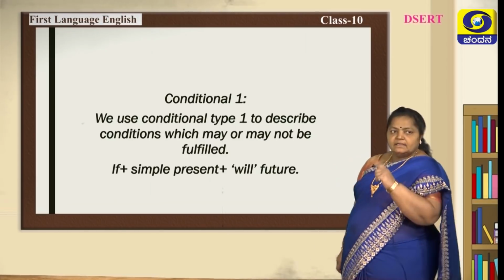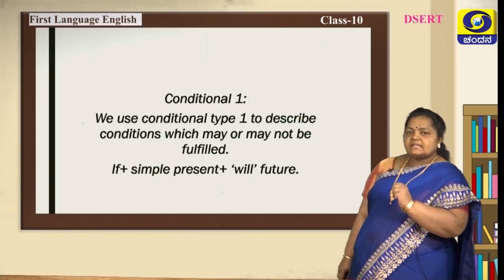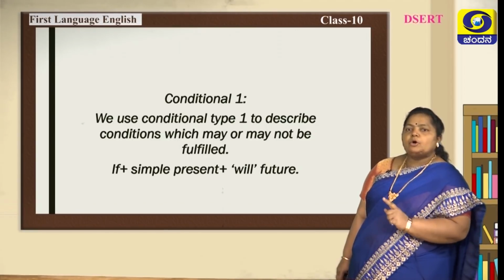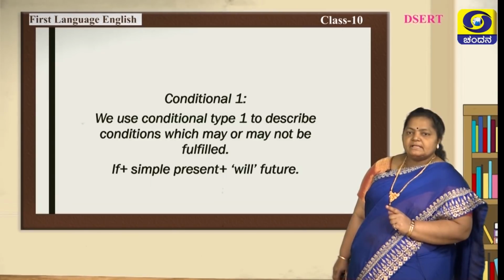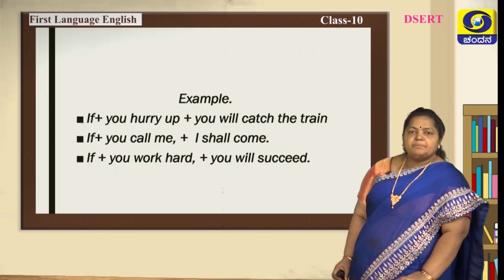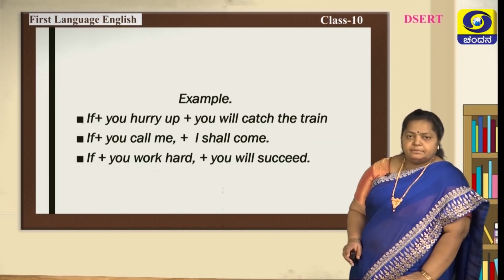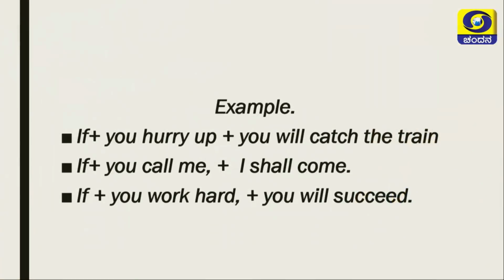Under conditional 1, we use conditional type 1 to describe conditions which may or may not be fulfilled. If plus simple present, will plus the future. Example: if you hurry up, you will catch the train. If you call me, I shall come. If you work hard, you will succeed.